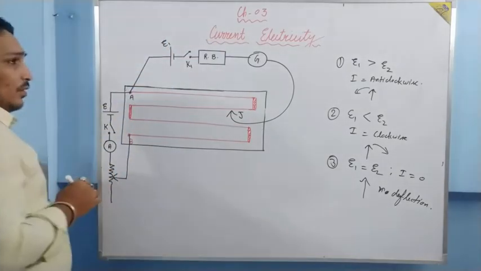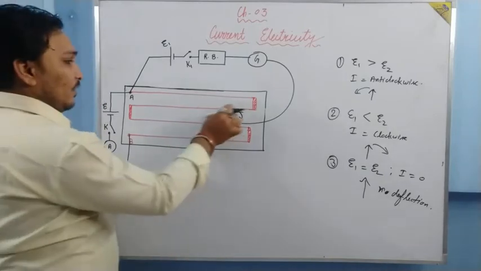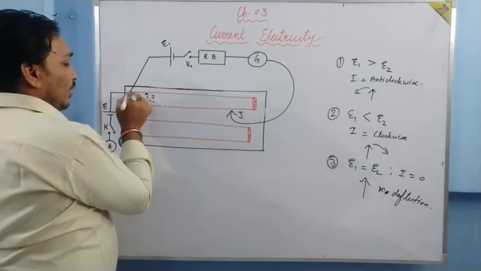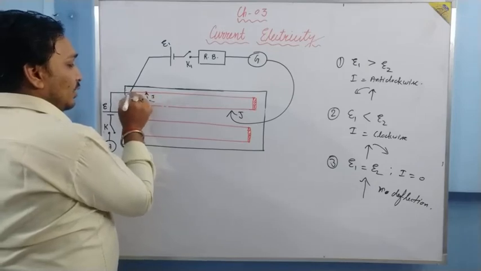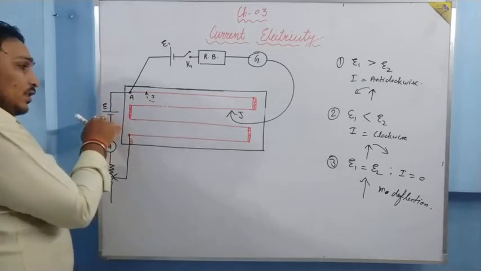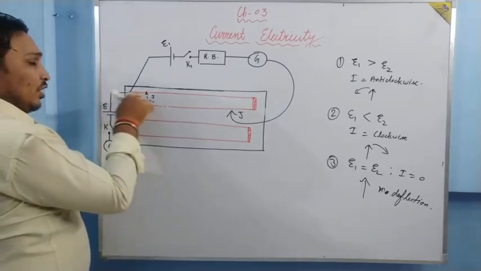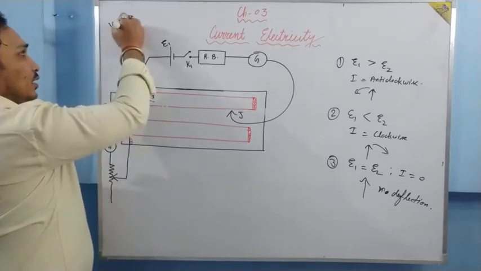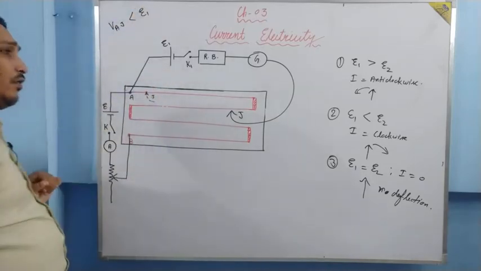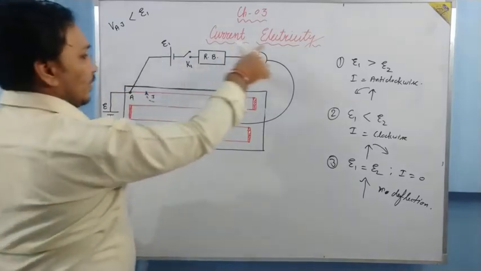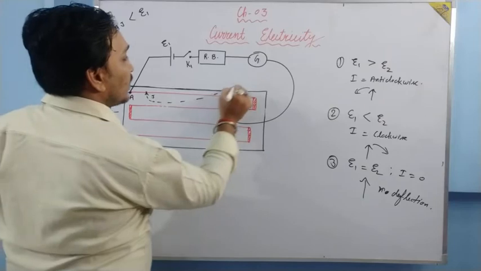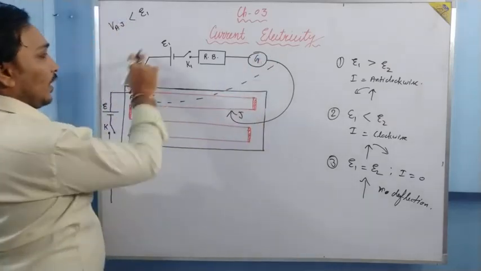Now just see what happens. If this jockey is connected over here, suppose the potential across this length of the wire, voltage across AJ, is less than E1, then what will happen in this circuit?